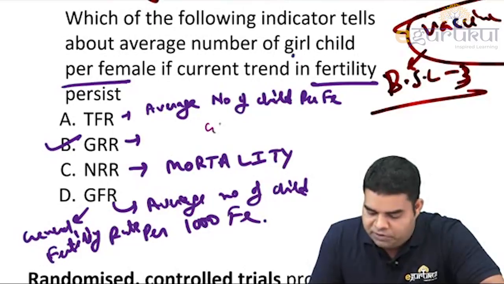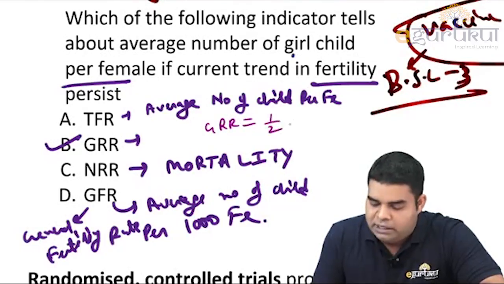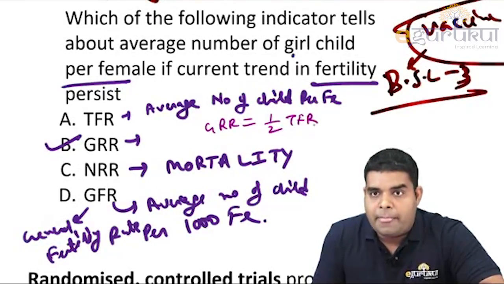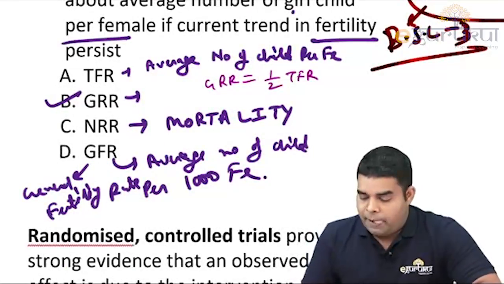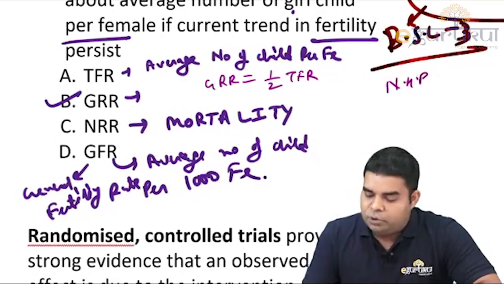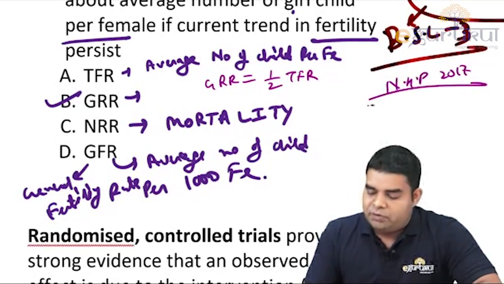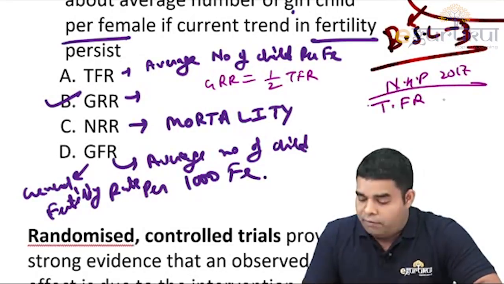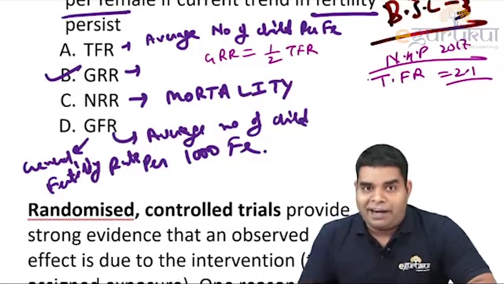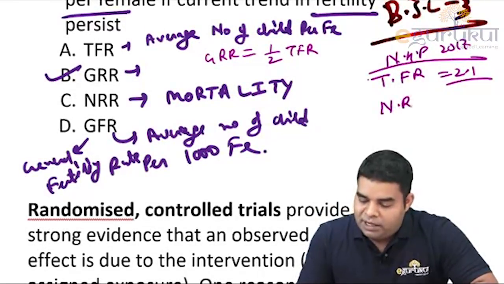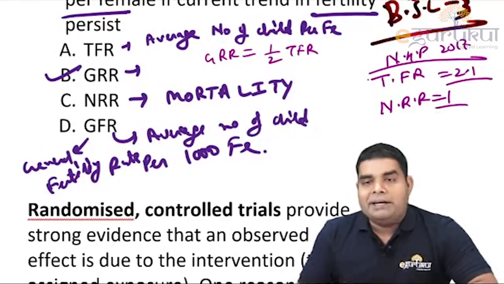There is an association between GRR and TFR. I hope you all know that GRR is half of TFR. And what is the target TFR which we should achieve? In our National Health Policy 2017, they have said that we are planning to achieve a TFR of 2.1. And what should be our target NRR?